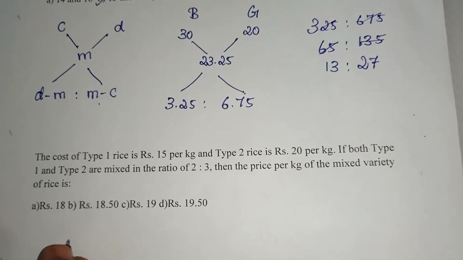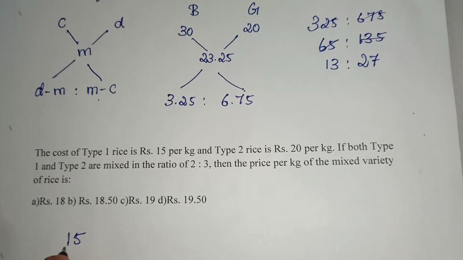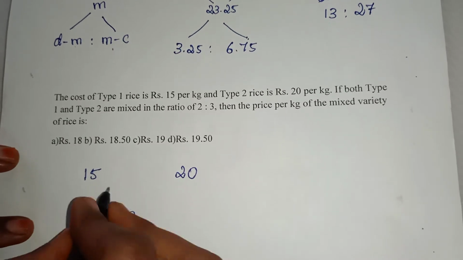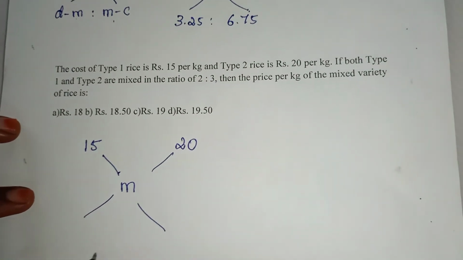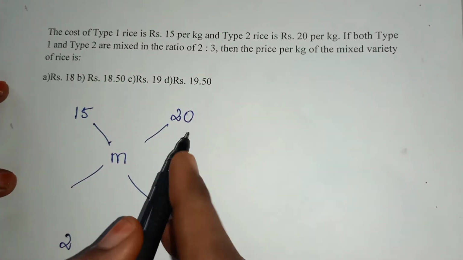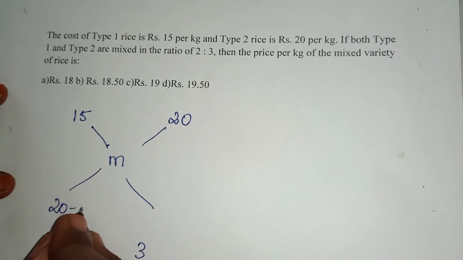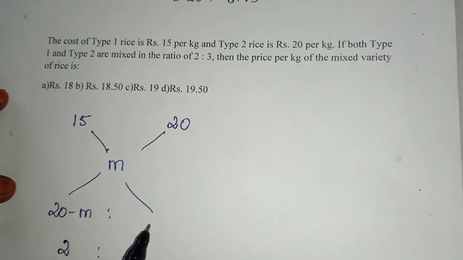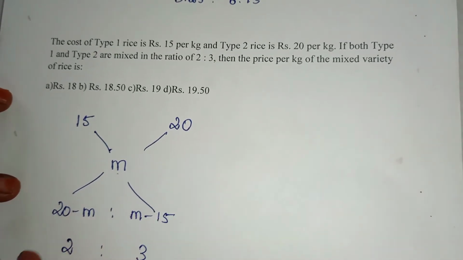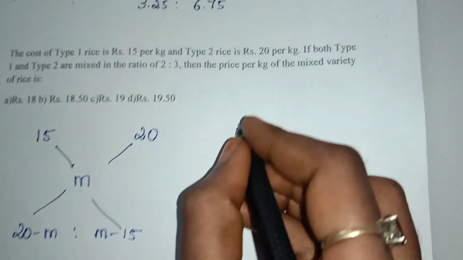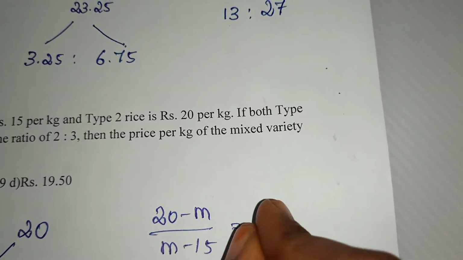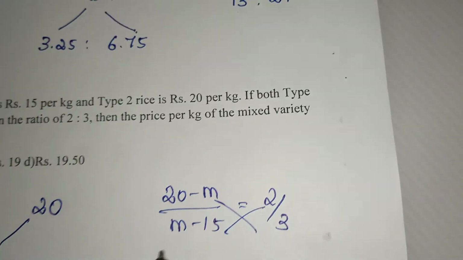So this is very simple, just apply it in the formula, which is 15 the cheaper quantity rate, 20 will be the dearer quantity rate. The medium quantity they didn't give, that will be m. And also they have given the ratio, which is 2:3, right? So in order to get this ratio, what we will be doing actually, the dearer quantity minus m, which is 20 minus m. The ratio of this will be the medium quantity, that is mixture quantity, minus the cheaper quantity. So this is equal to this value. By equating these two, we'll get the value of m. 20 minus m divided by m minus 15 equals 2/3.